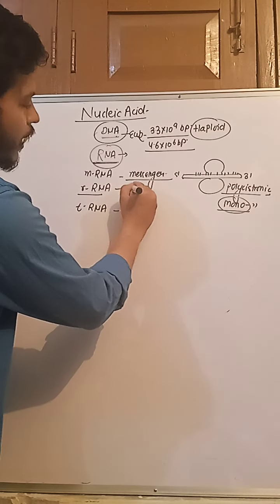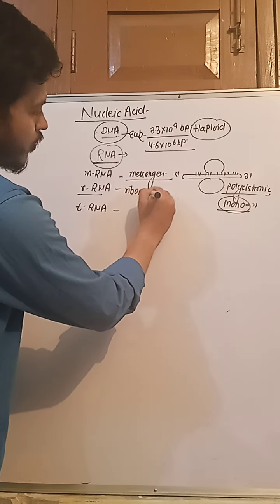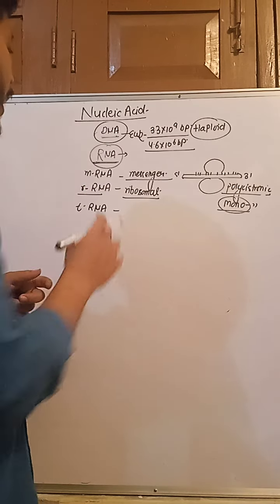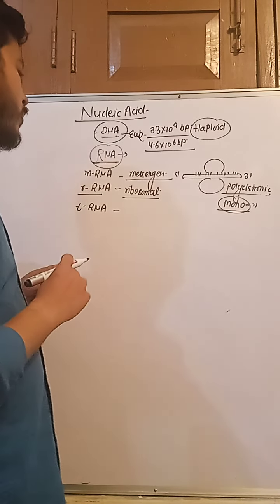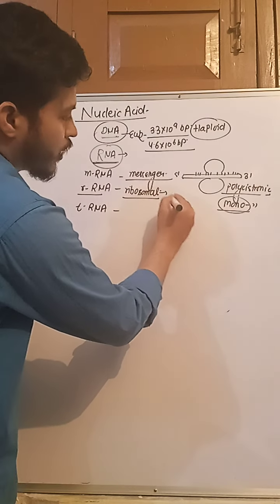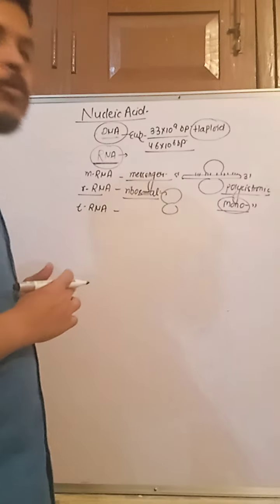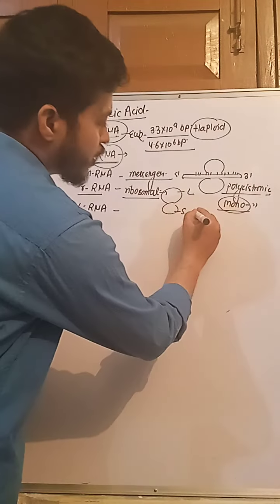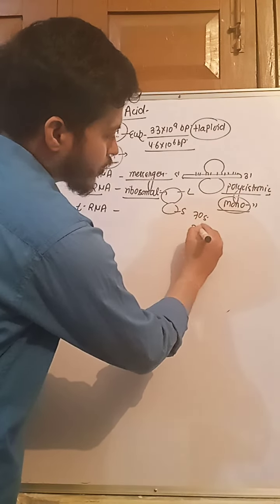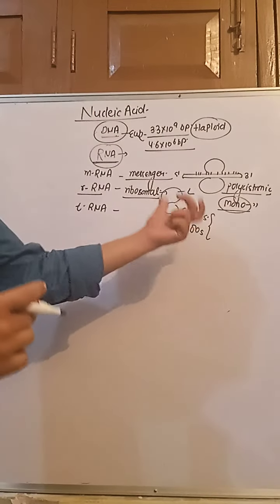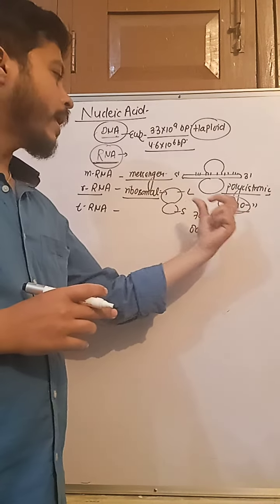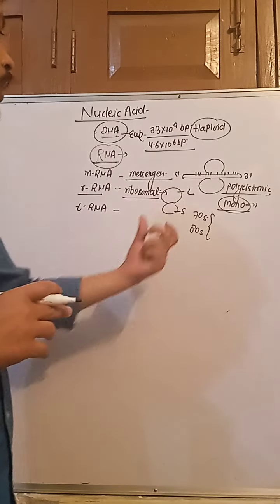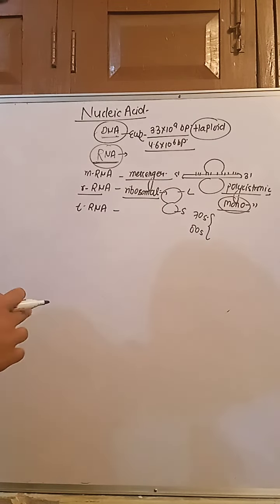Next, that is ribosomal RNA. This is the most abundant RNA, the most stable RNA, and it also plays a role in the translation factory of protein synthesis. So it has two subunits, a large subunit and a small subunit. In prokaryotes that is 70S and in eukaryotes 80S. They further have subunits, 30S and 50S, and 40S and 60S, small and large. S stands for Svedberg unit.